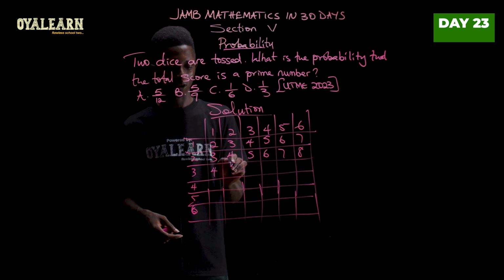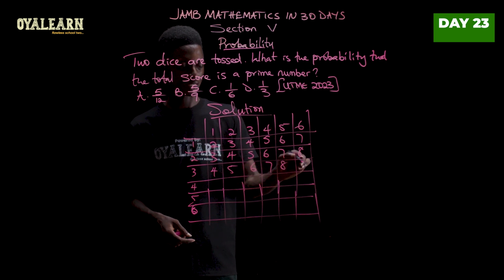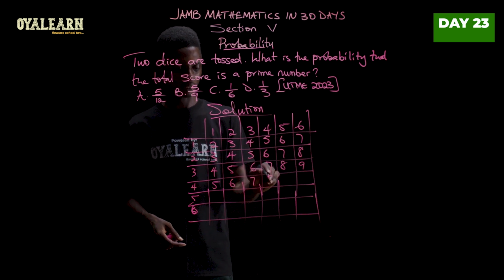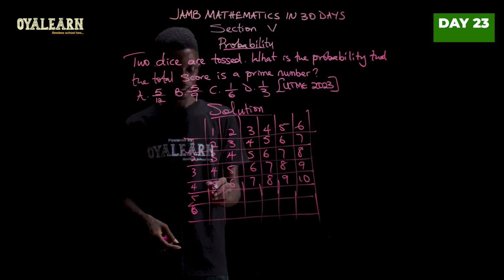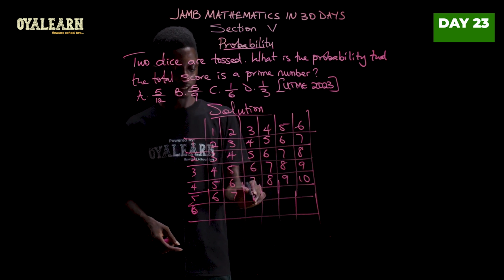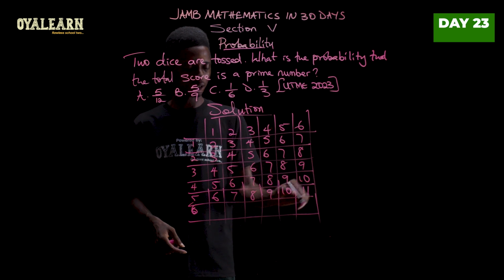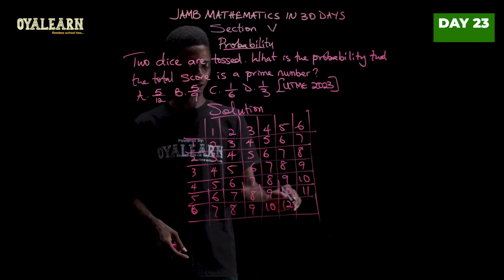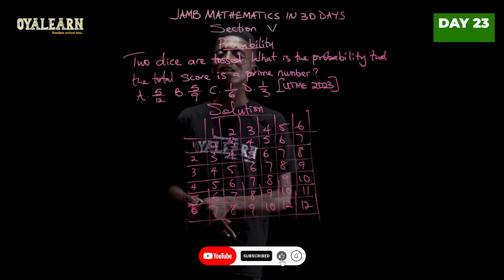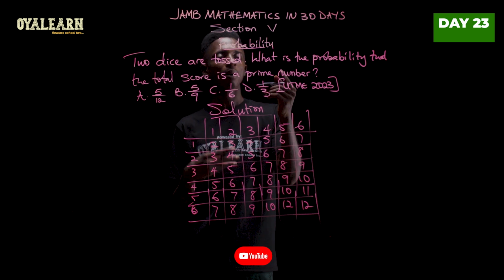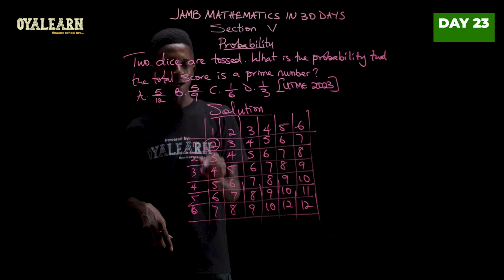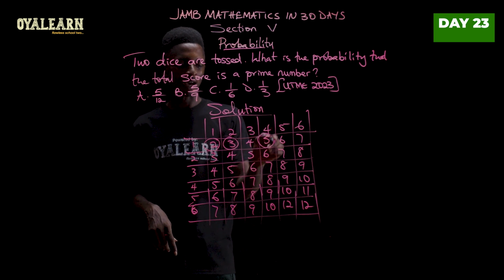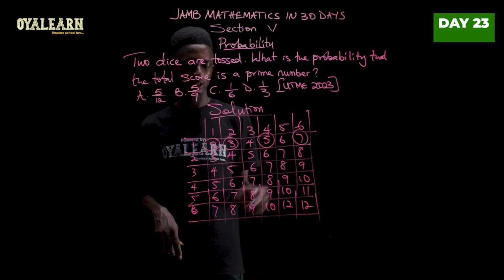Then this will be 4, 5, 6, 7, 8, 9. Then this would be 5, 6, 7, 8, 9, then 10. Then this would be 6, 7, 8, 9, 10, 11. And this would be 7, 8, 9, 10, 11, then 12. Now let's see how many of these outcomes are prime numbers. Now 2 is a prime number, 3 is also a prime number, 4 is not, but 5 is. 6 is not, 7 is.